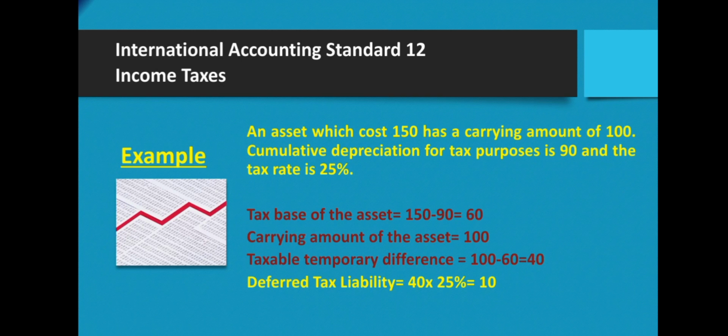Example: an asset which cost 150 has a carrying amount of 100. Cumulative depreciation for tax purposes is 90 and the tax rate is 25%. Here, the tax base of the asset is 150 less 90, that is 60. Carrying amount of the asset is 100. Taxable temporary difference is 100 less 60, that is 40. So the deferred tax liability will be 25% of 40, that is 10.